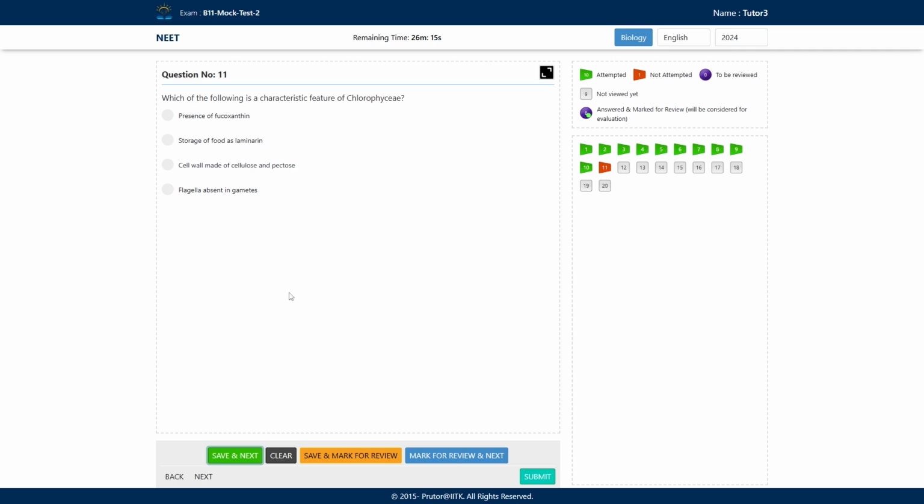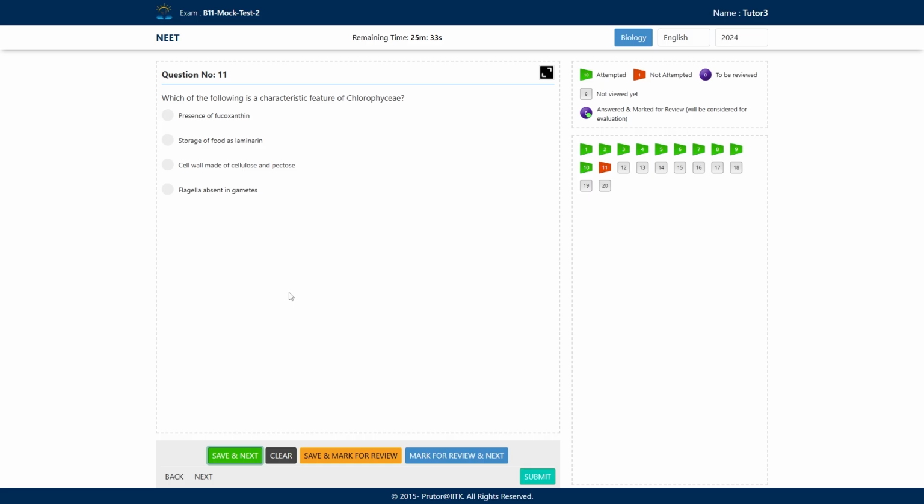Which of the following is a characteristic feature of chlorophyceae algae? A. Presence of fucoxanthin. B. Storage of food as laminarin. C. Cell wall made up of cellulose and pectose. And option D. Flagella absent in gametes. Presence of fucoxanthin, this is the characteristic of brown algae, Phaeophyceae. Storage of food as laminarin, this is again not the characteristic of chlorophyceae, Phaeophyceae it is. And option D, flagella absent in gametes, this we see in the case of Rhodophyceae.